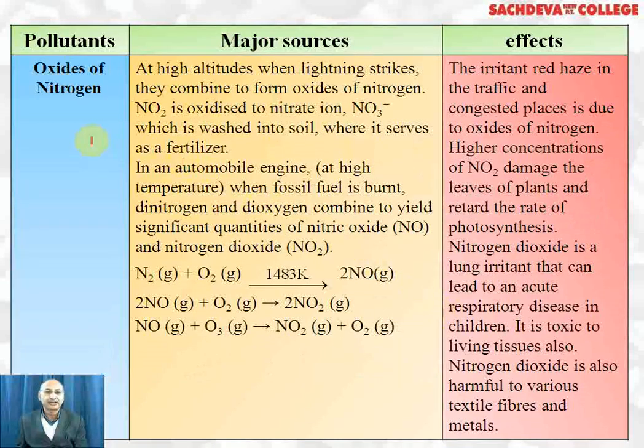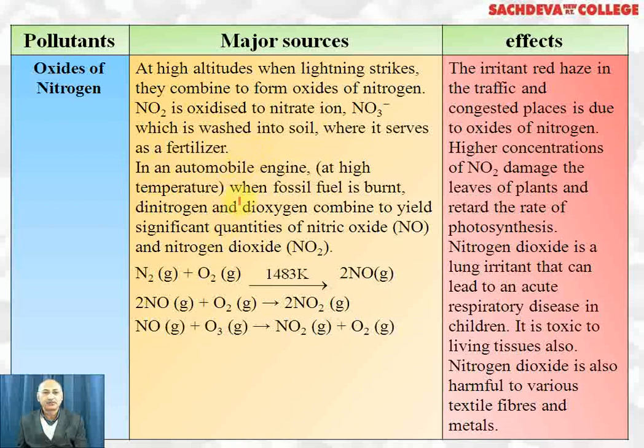Next we are taking oxides of nitrogen. They are formed by incomplete combustion of fuels in petrochemicals. For example, in the atmosphere, nitrogen monoxide is formed by lightning at higher altitudes, which changes to nitrogen dioxide by getting oxidized with atmospheric oxygen, which gets oxidized to nitrate ion, and which is washed into soil and serves as a fertilizer.